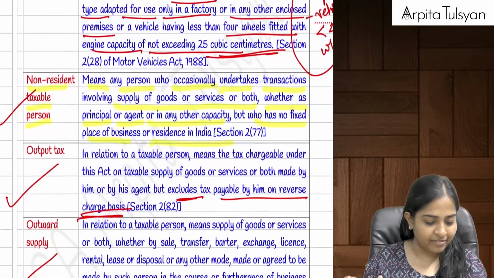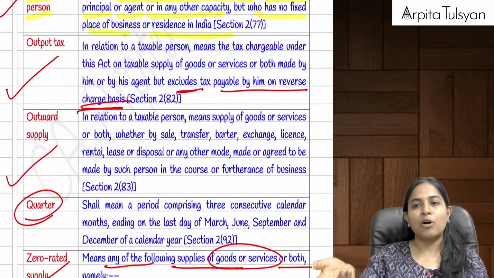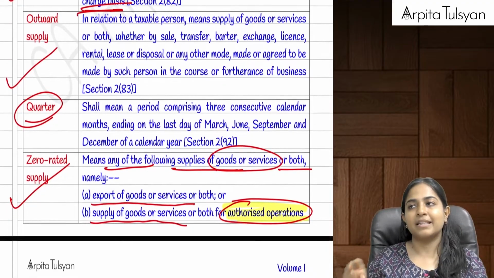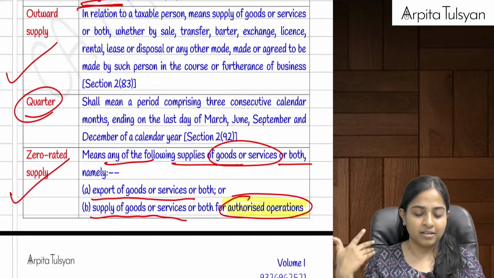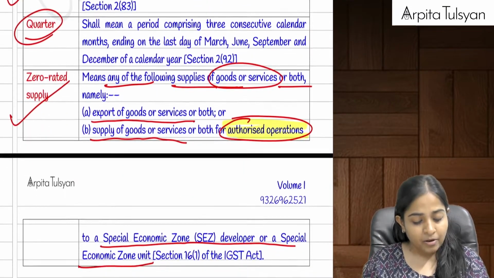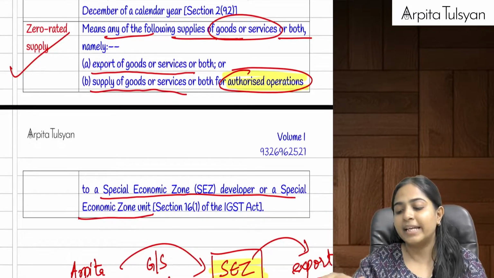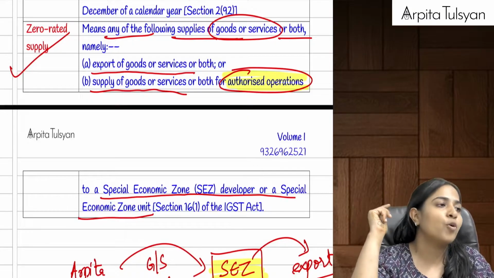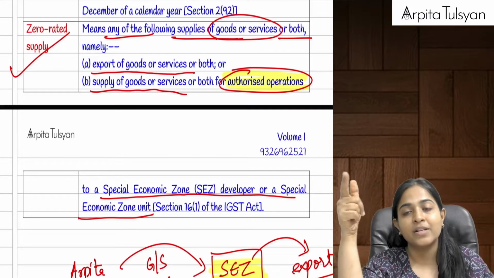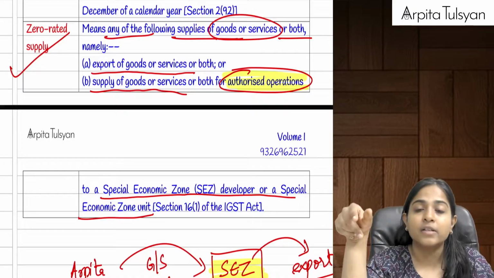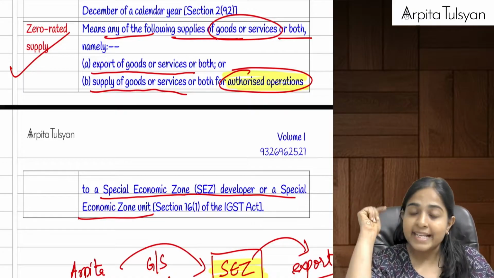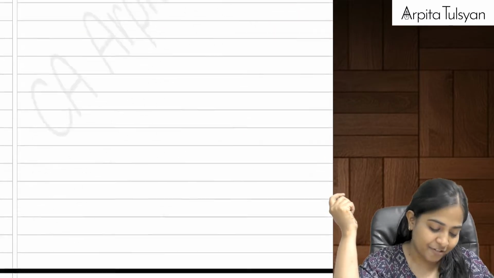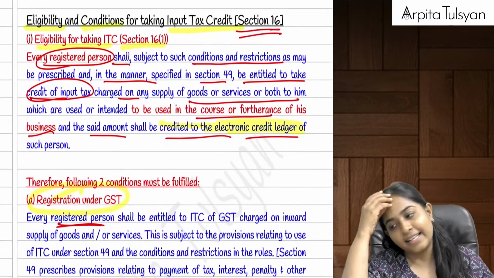Motor car we'll see when we do the provisions. Output tax is nothing but the tax which is payable on the outward supply. Outward supply is nothing but your supply, that is sale, barter, and all those things. Zero rated supply, very, very important. In case of zero rated supply, we studied two types of transactions are included there. One is export of goods or services, or both, and the next one was supply of goods or services, or both, to an SEZ unit or SEZ developer for authorized operation, so that they can export it further. Right, this is what we had studied in the definitions part.